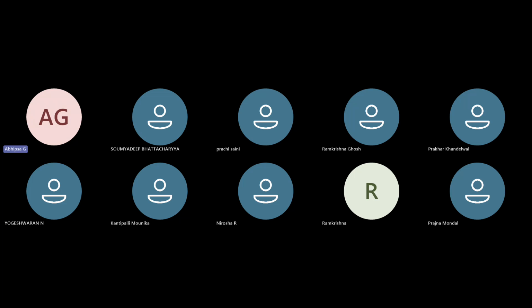Excel and SQL based projects would be given. If a project has a dashboard and you're comfortable, you can choose that, or if not, choose something else. That is your preference.